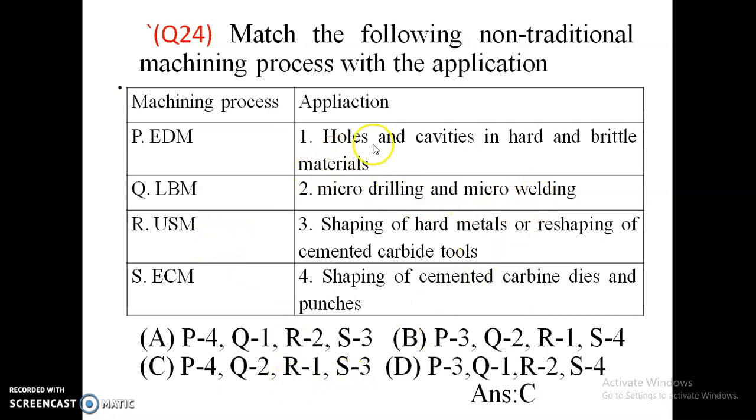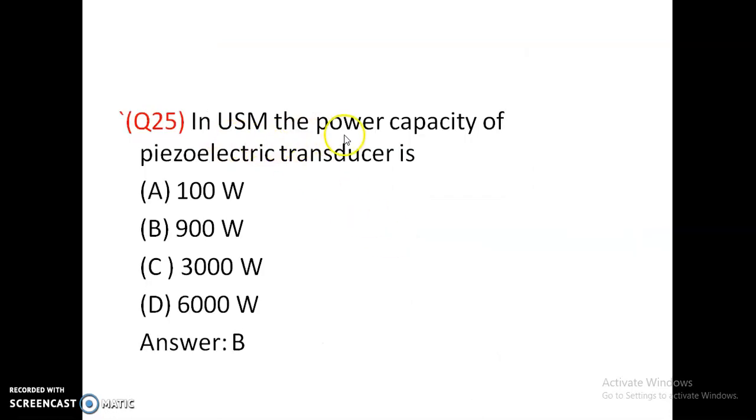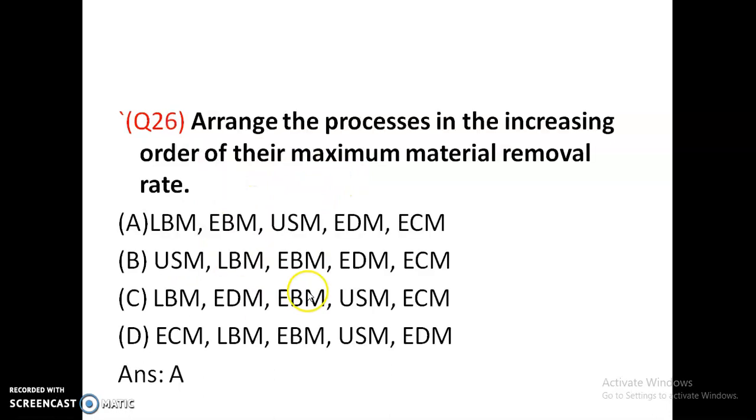And USM is used for holes and cavities in hard and brittle materials. And ECM is used for shaping of hard metals or reshaping of cemented carbide tools. Okay, shaping and reshaping, ECM is used. In USM, the power capacity of piezoelectric transducer is 900 watt.